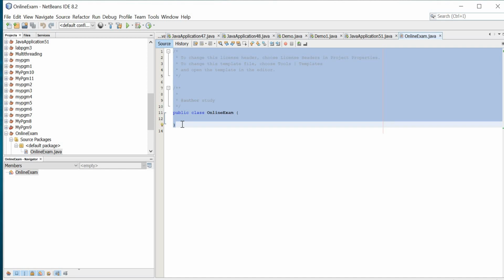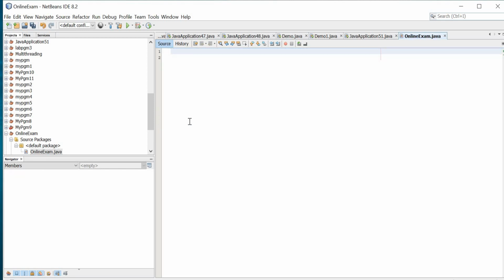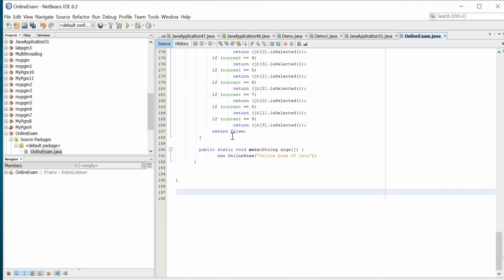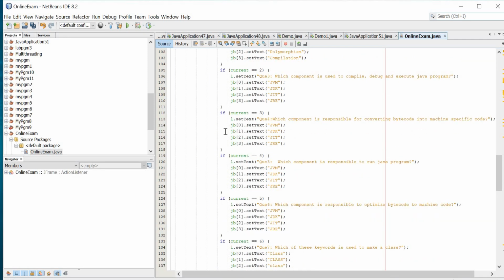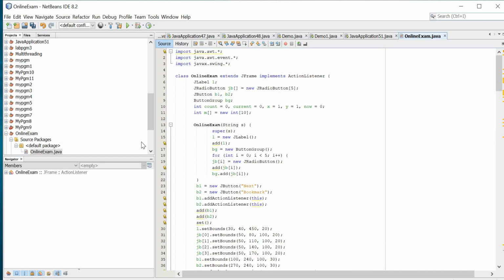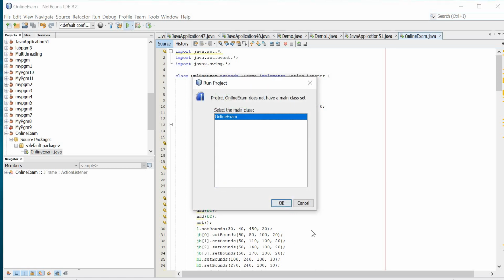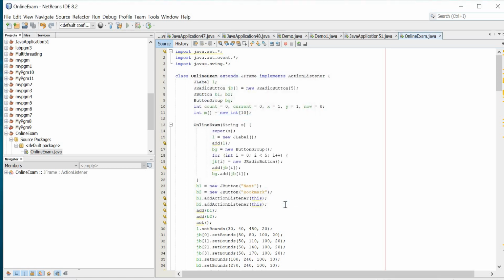I'm going to delete this one because I have already written this program, so I'm copy pasting. I've given the project name and the class name as online exam, so it should match. The class name is online exam and the file is online exam dot java. So let me save it, Control S, and run this one. Yeah, online exam.